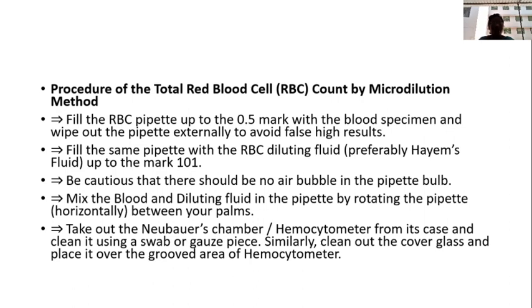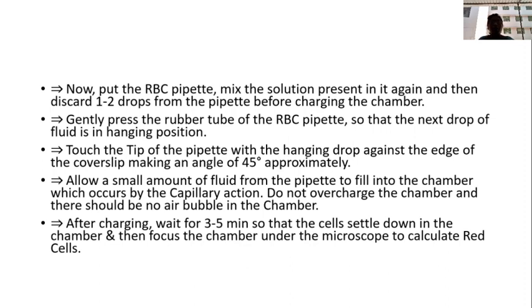Then take out the hemocytometer or Neubauer chamber and clean the chamber using a swab or gauze piece. Similarly, clean the cover glass and place it over the grooved area of the hemocytometer. Now take the RBC pipette, mix the solution present in it again, and then discard 1 to 2 drops from the pipette. Then gently press the rubber tube of the RBC pipette so that the next drop of fluid is in a hanging position.